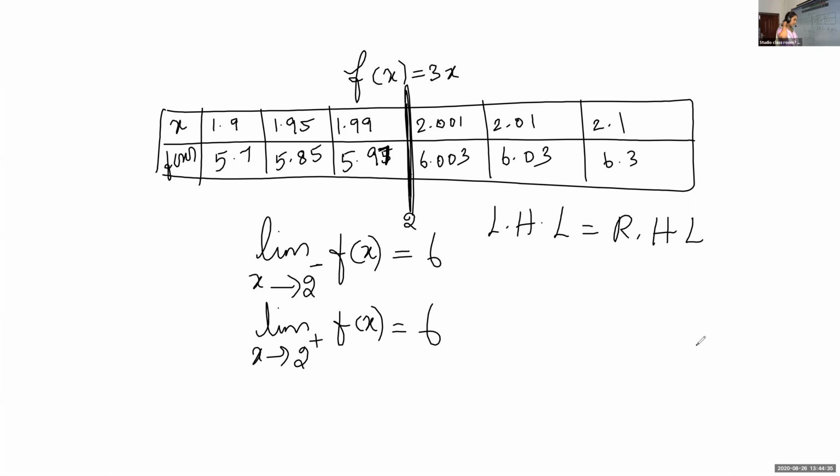If the left hand limit is equal to the right hand limit, we can say limit x tending to 2 of f of x exists. If they are different, we can say the limit does not exist.